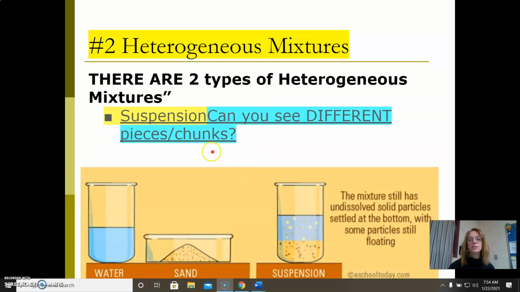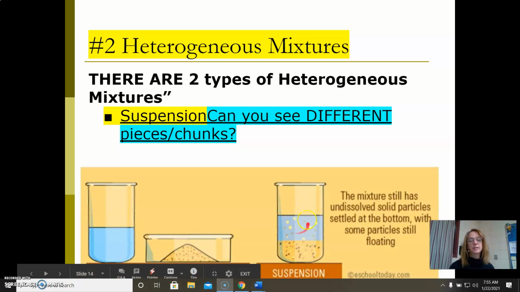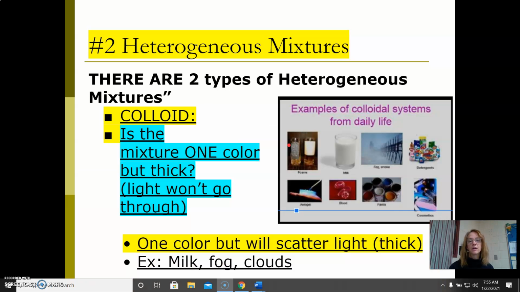The other type of heterogeneous mixture is a suspension. I think of this like suspenders hold your pants up. Suspensions have bigger chunks that are held up but will fall down, just like your pants will fall down. So suspensions are very easy to identify because you can see big chunks in there. Colloids are more difficult. You can't see the chunks, but there are chunks of protein and fat floating around in this cup of milk. They're just too small for us to see, but we know they're there because the light won't go through. So heterogeneous, bigger chunks.